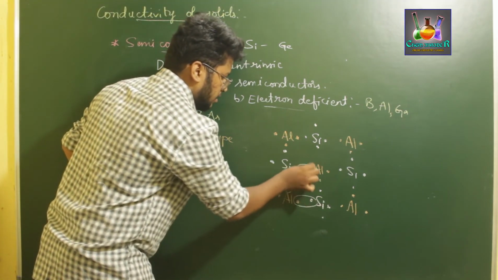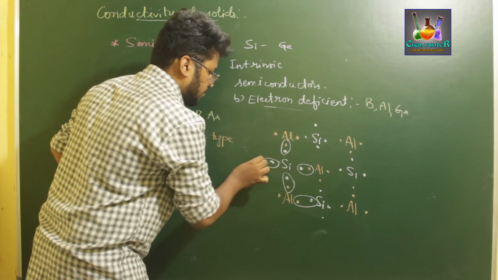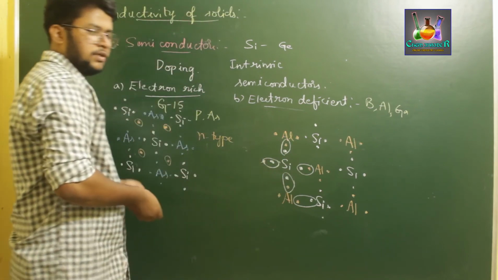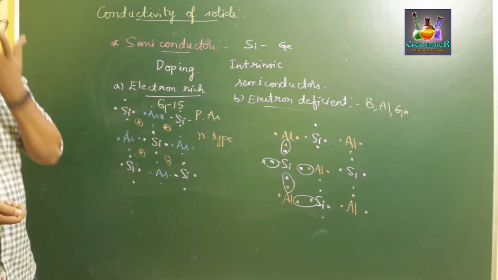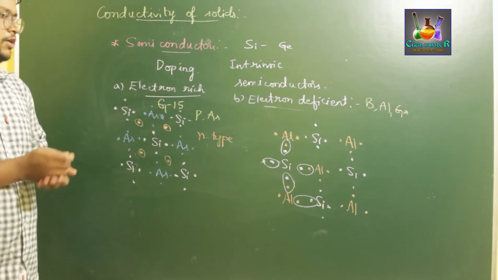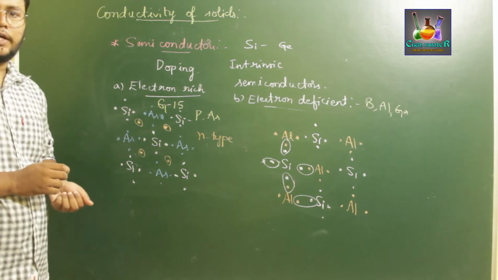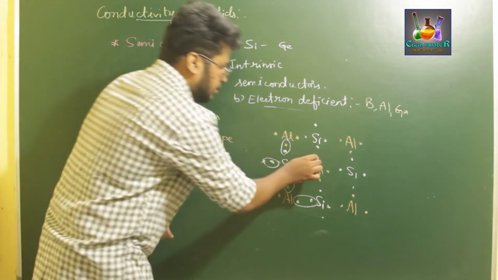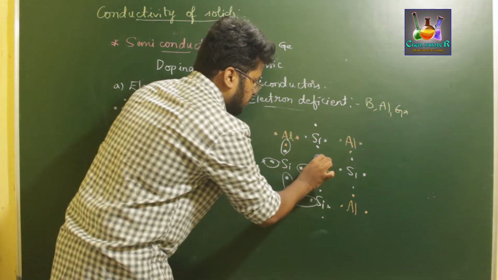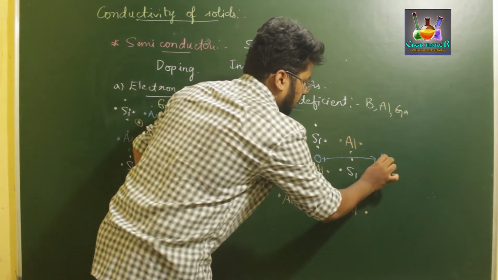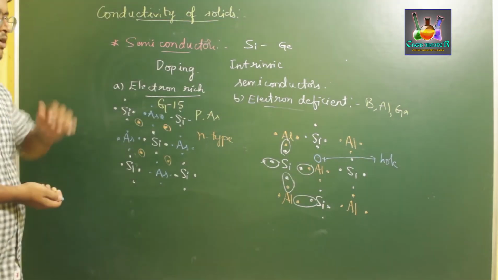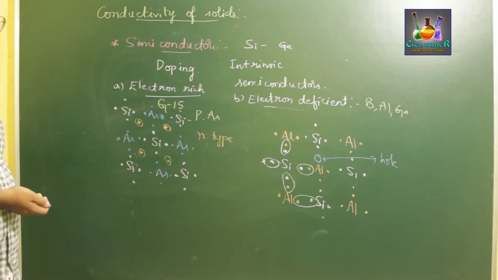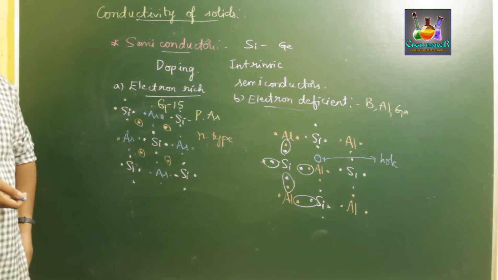Similar to like this. If you observe over here, there will be 1 electron of the other aluminium. So aluminium has just 3 valence electrons, which makes them create a vacant site of electron while getting bonded to silicon atoms. This vacant site is called holes, which are positive in charge. That is, we have no electrons present over there. Therefore, those holes are considered as positive species.